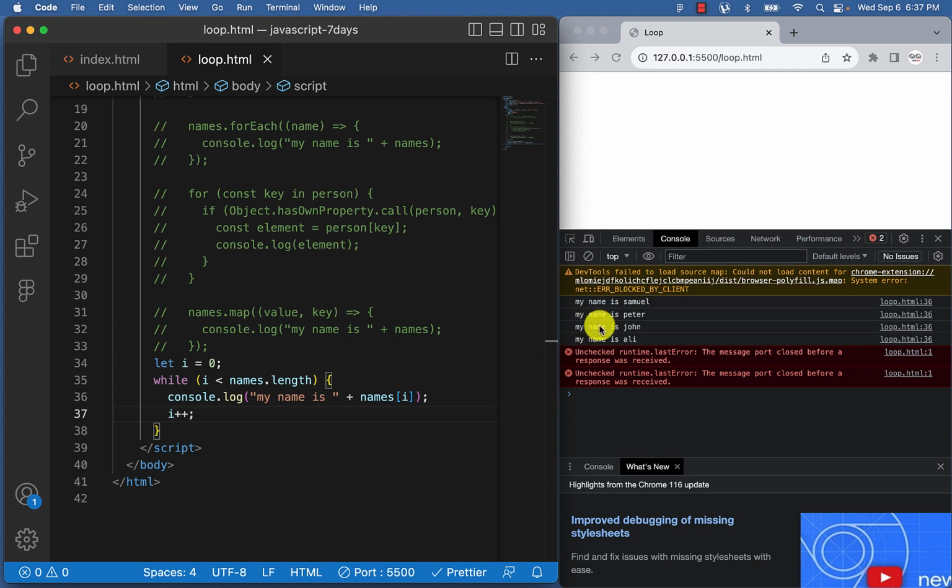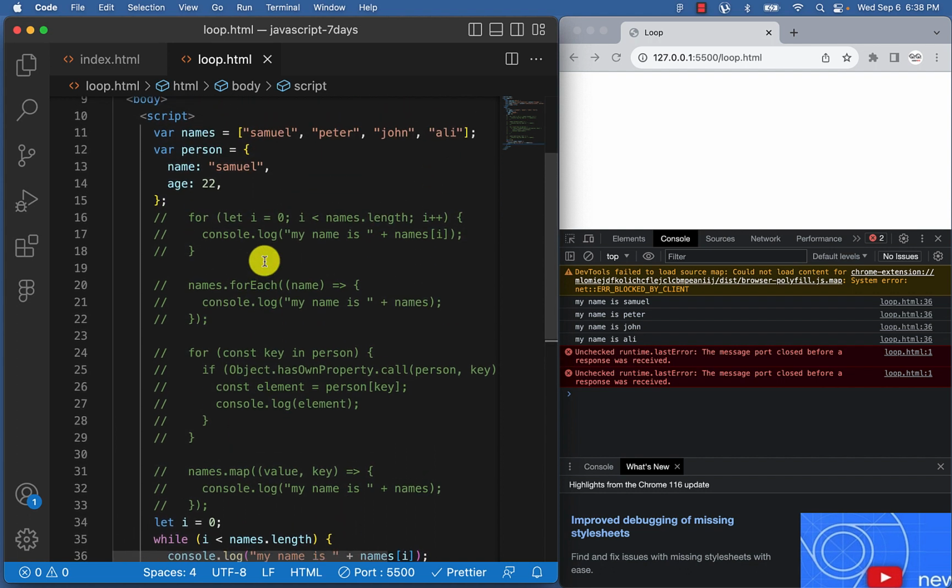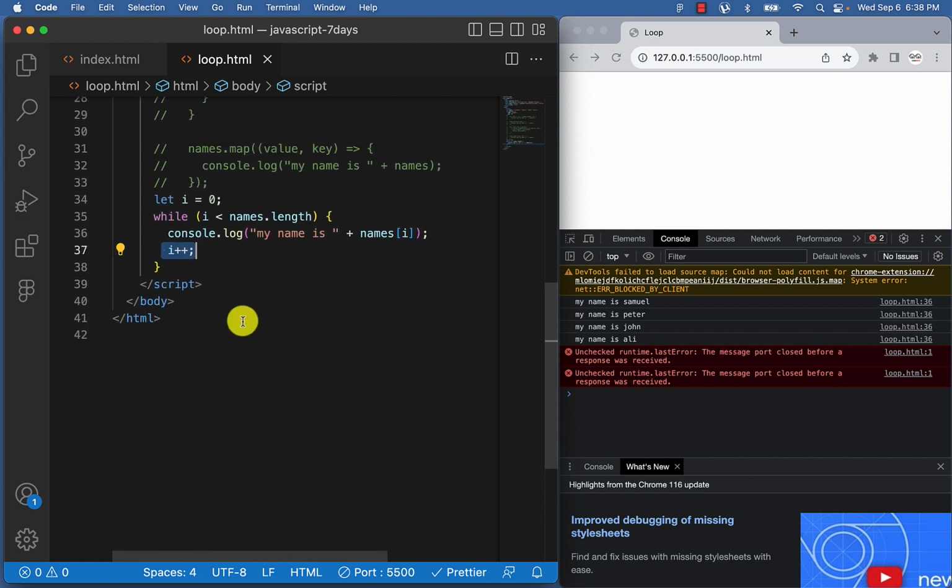My name is Samuel, my name is Peter, my name is John, my name is Ali. Same thing. So while, this is our initial, this is our condition. This is everything we want to happen. Then after everything, we can choose to increment it. So the while loop also functions a little bit like the for loop, but in this case, I'm using our conditional statement.